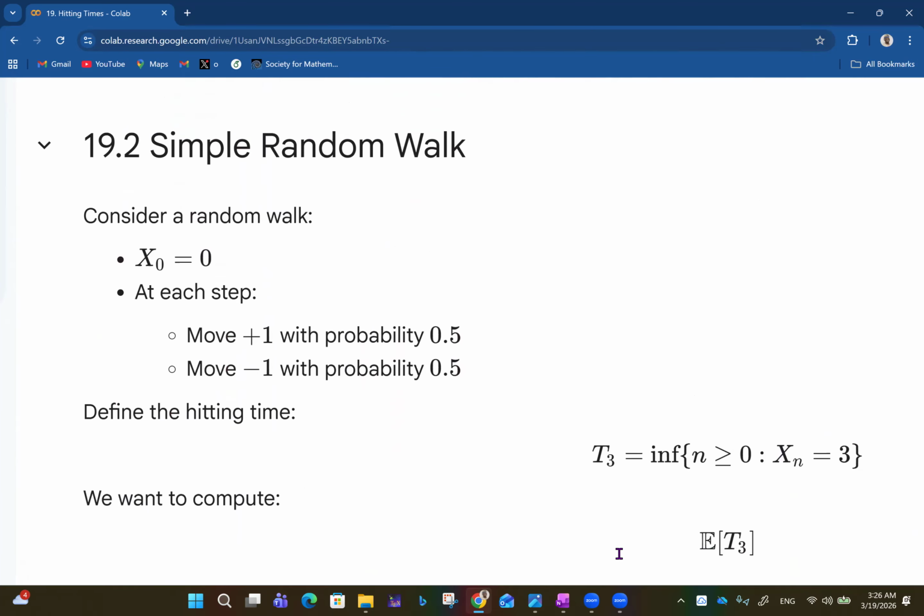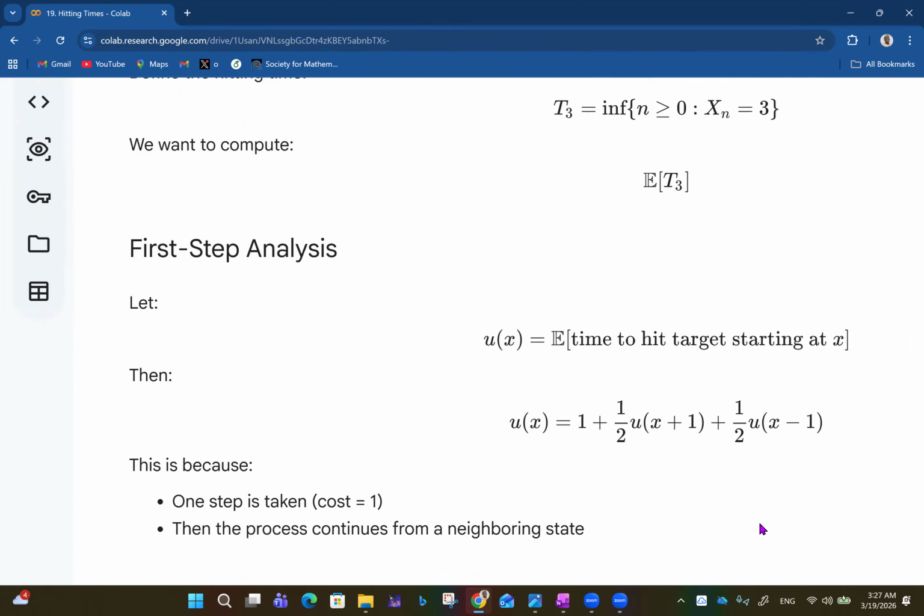Then we go on to talk about the idea of a simple random walk. Consider a random walk where X_0 is 0, that's the initial state. At each step, you move +1 with probability 0.5 and move -1 with probability 0.5. So this is a simple symmetric random walk because there's equal probability of moving +1 or -1, that's moving right or left. Define the hitting time T_3 to be the infimum of n greater than or equal to 0 such that X_n is equal to 3. We then want to compute the expected value of T_3, the hitting time for a simple random walk.